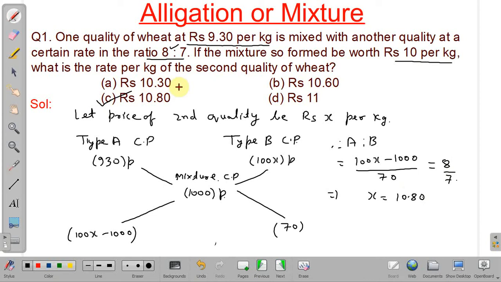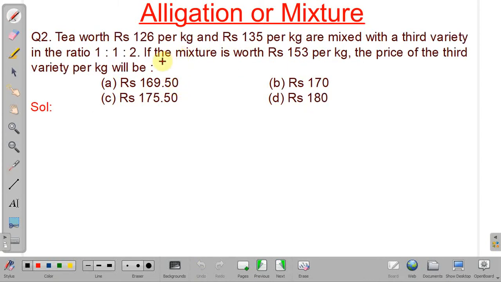We will discuss the next problem. See, in this problem it is given three varieties of tea are mixed. First variety rate is 126 per kg, second variety 135, and third it is not given. Quantity ratio is given as 1:1:2. Mixture price is 153 per kg. So we have to find the third variety per kg price.